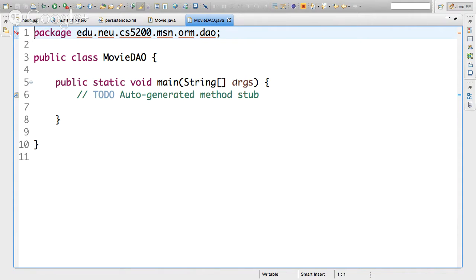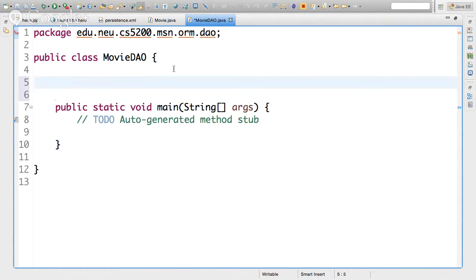Right. All right. So to be able to interact using JPA, the technique is that first we have to get a hold of a very magical object. Okay. The magical object is called the EntityManager. Right. It is the overarching entry point into the JPA API.